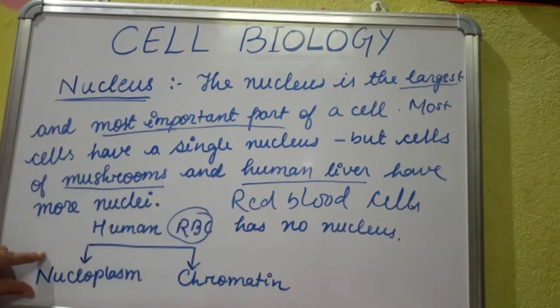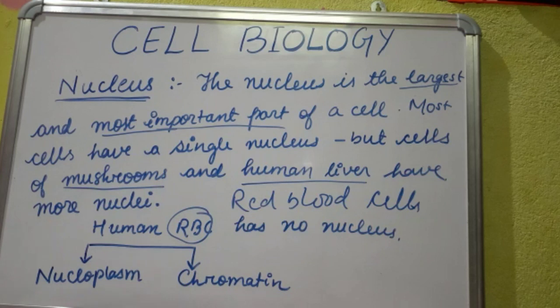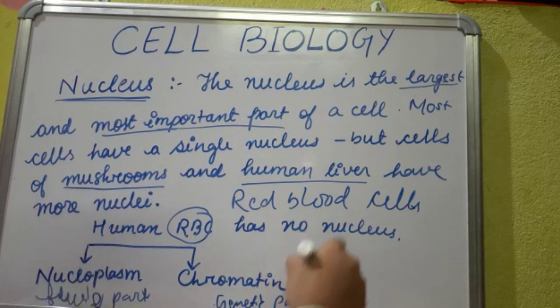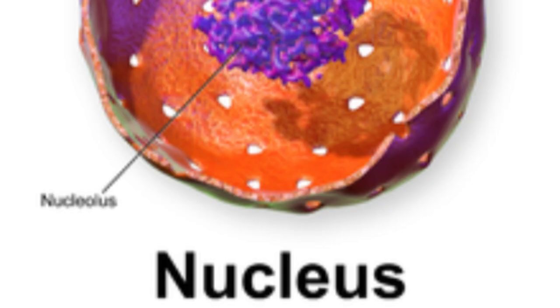Again, the nucleus has the inner part which is called as a nucleoplasm and the chromatin. Nucleoplasm is the fluid part of the nucleus. Chromatin carries the genetic part of the cell. Nucleus is present at the center of a cell. It is a dense spherical living body. It controls most of the activities of the cell.